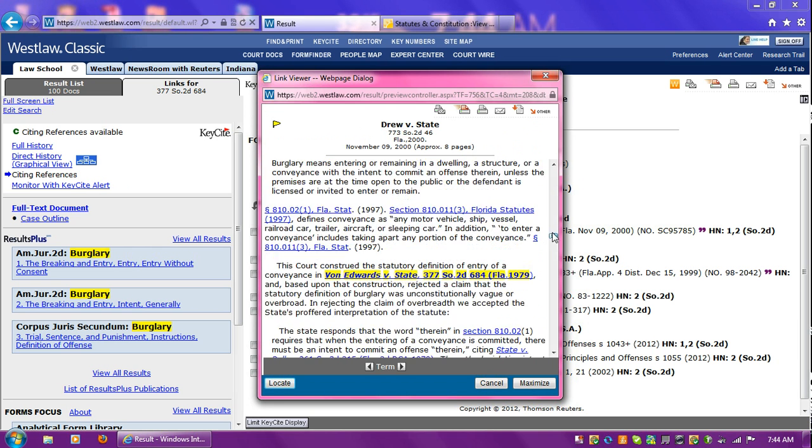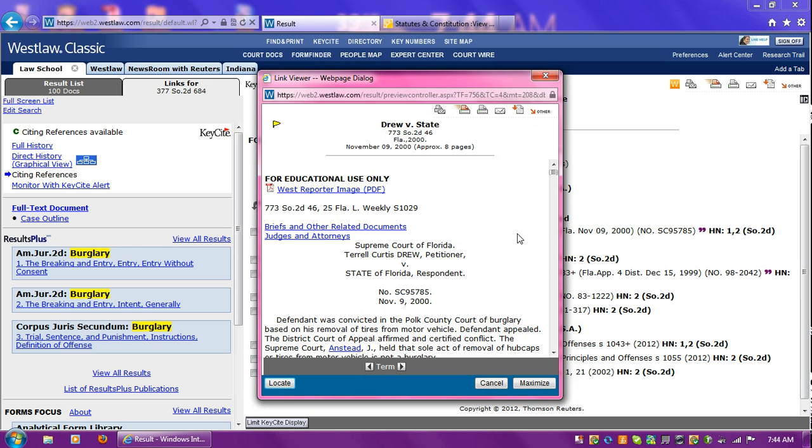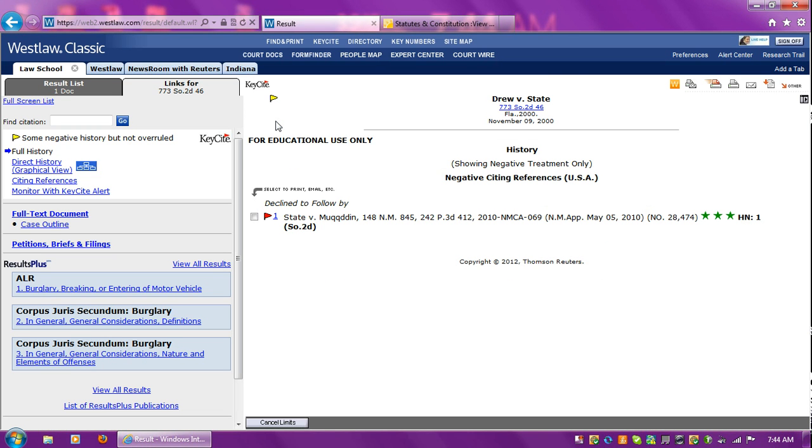Okay, there it is discussing Von Edwards. Let's go up and see that this defendant was convicted of burglary based on his removal of tires. Okay, that's very pertinent to our facts, isn't it? So we're definitely going to want to look at this case. Let's see why it got a yellow flag. Yellow flag cases are still fine to use. Okay. This is an easy one.